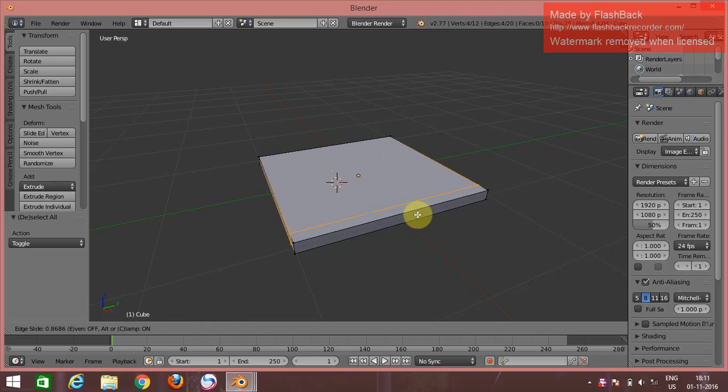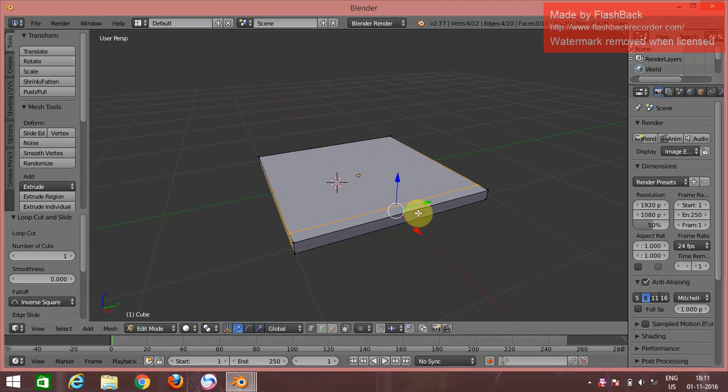You can make a partition by pressing Ctrl R on all four sides of this cube.